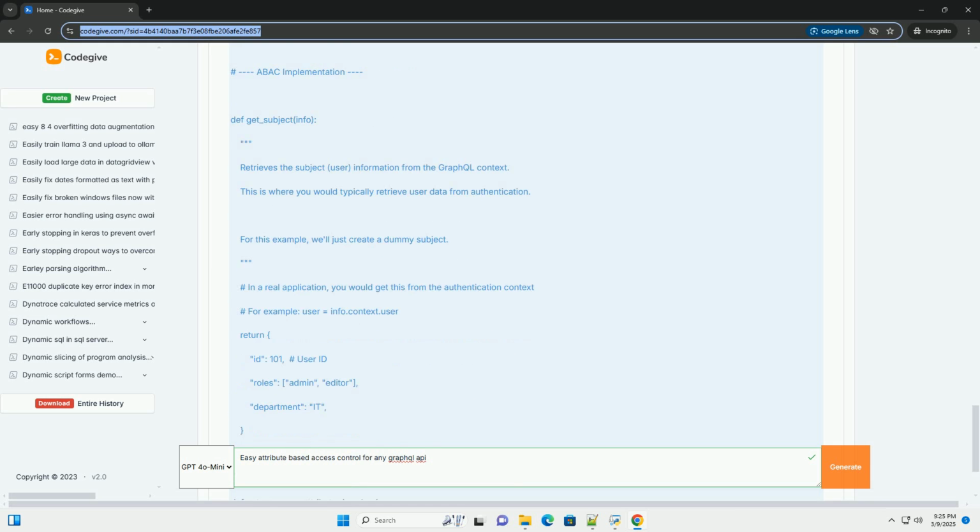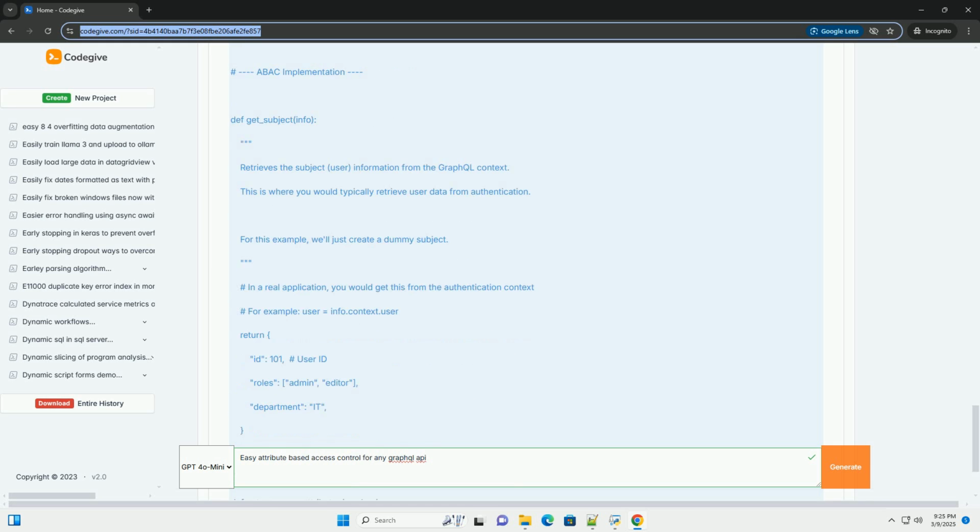This will typically be your authenticated user, and the subject carries attributes such as user ID, roles, department, etc. Resource (data): the specific GraphQL data being accessed, for example a product object or a user object. Resources will also have attributes, such as product category, privacy settings, owner, etc.